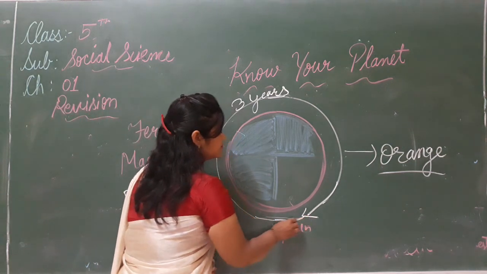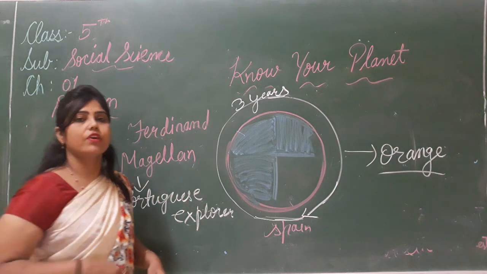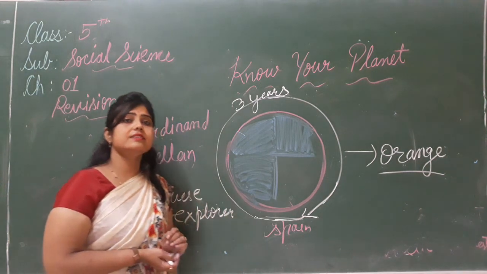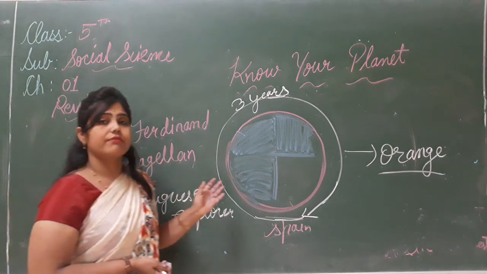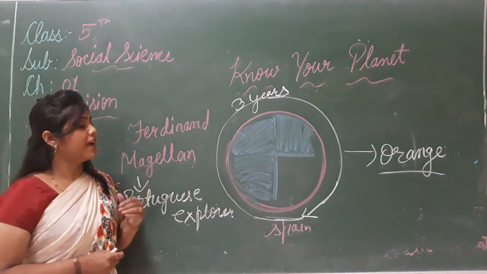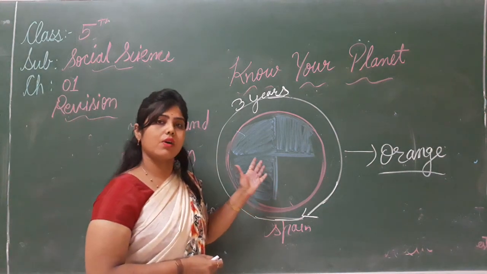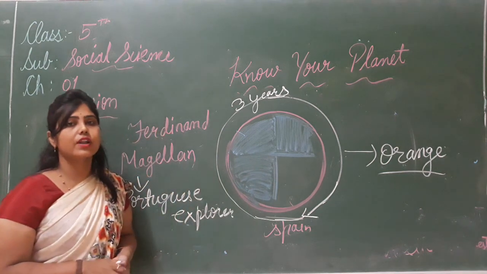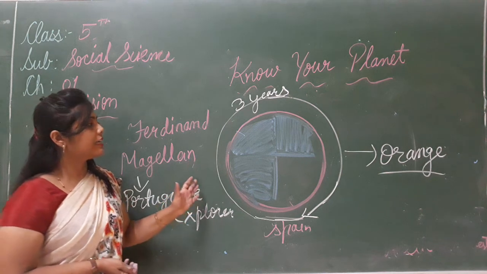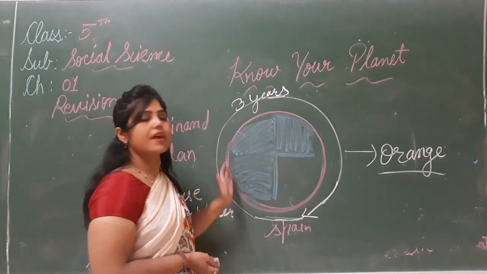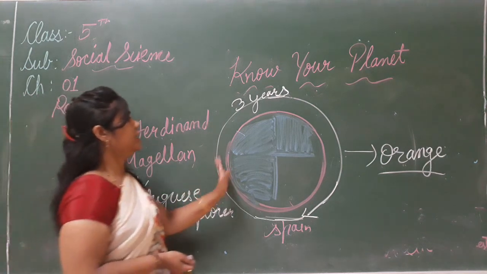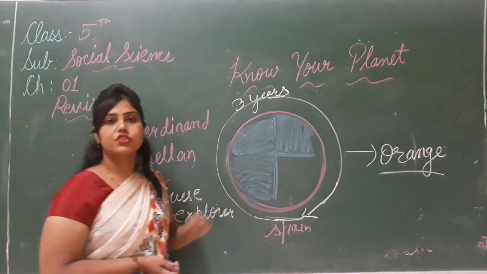And for example, Neil Armstrong and Edwin Aldrin in 1969 reached the moon. कहाँ पर पहुँच गए थे वो? मून पे. And they took photographs of the earth. कहाँ से उन्होंने फोटोग्राफ लिए थे? मून से. So this proved that the earth is round, the earth is spherical in shape. ये प्रूफ होता है कि जो हमारी अर्थ है वो क्या है? गोल है शेप में.